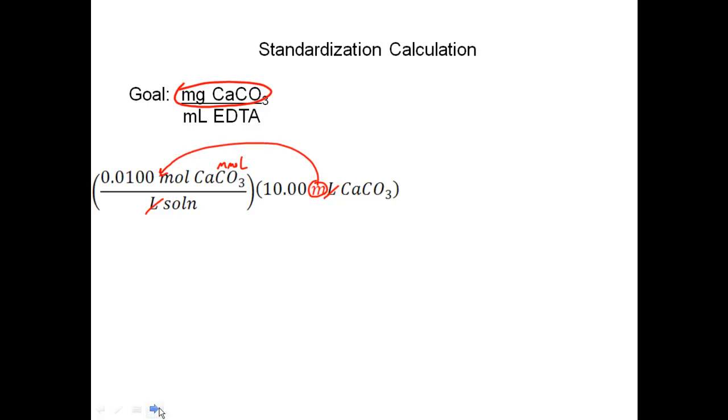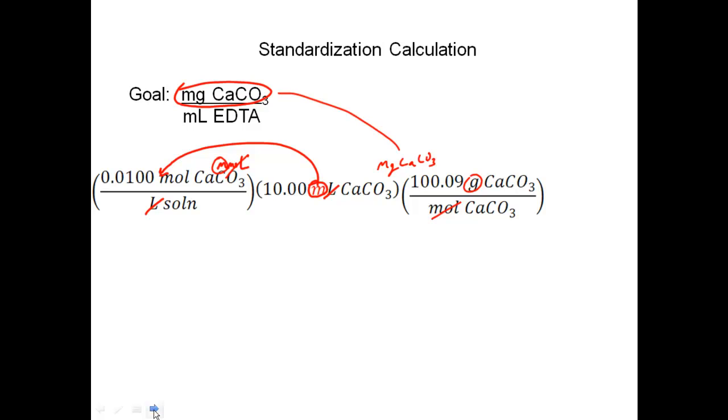So now I want to get from millimoles to milligrams. The next step would be to use your molar mass. The molar mass of calcium carbonate is 100.09 grams of calcium carbonate for every mole of calcium carbonate. So what happens now is my moles cancel. So now I'm left with milli again, and I have my gram. So if I do 0.0100 times 10 times 100.09, what I'm making is milligrams. I got milligrams of calcium carbonate. That gives me my numerator value.